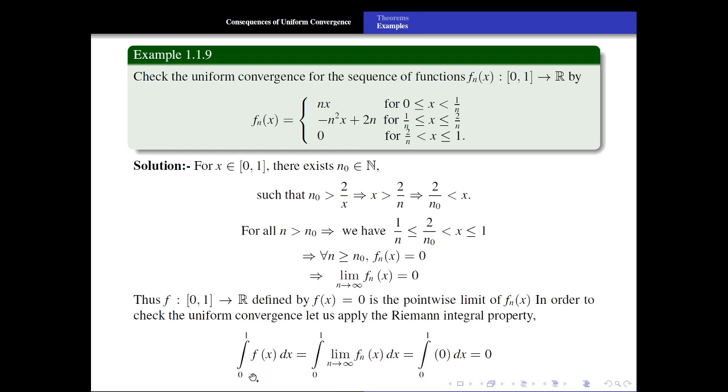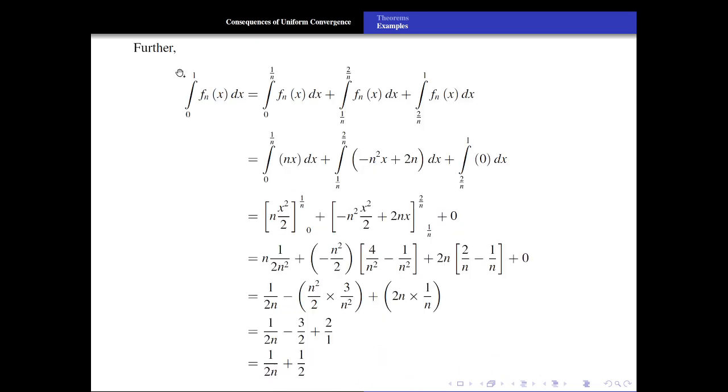The integral of this function f of x is 0. Now further, the integral from 0 to 1 of fn of x dx is equal to the integral from 0 to 1 by n of fn of x dx, plus the integral from 1 by n to 2 by n of fn of x dx, plus the integral from 2 by n to 1 of fn of x dx. In the first interval the function fn of x has the value nx. In the second interval the function has value minus n square x plus 2n, and in the last interval the function has value 0. So let us evaluate this integration.